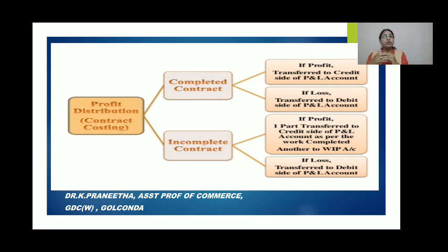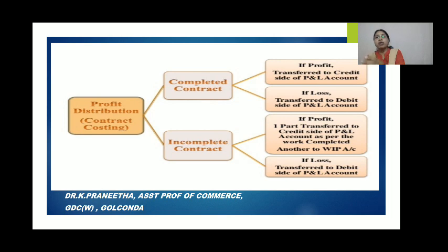You should examine this clearly. See here, I have shown the profit distribution. First is when the complete contract has been done. If profit, transfer to the credit side of the profit and loss account. If loss, transfer to the debit side of the profit and loss account. Here there is no confusion at all.